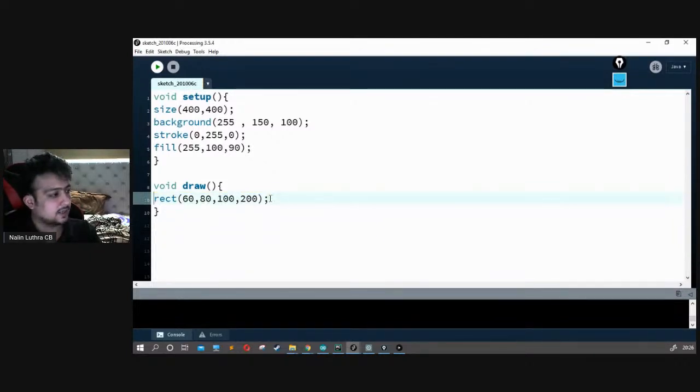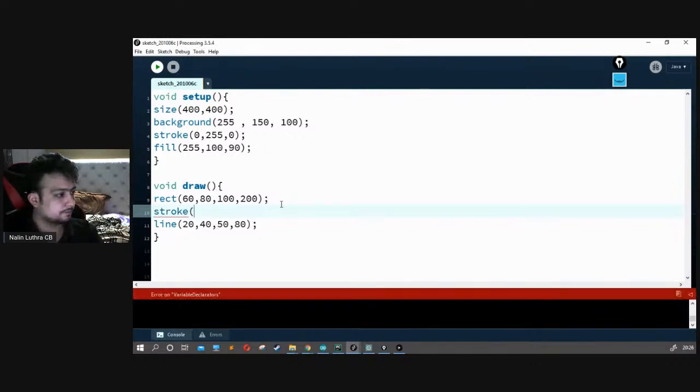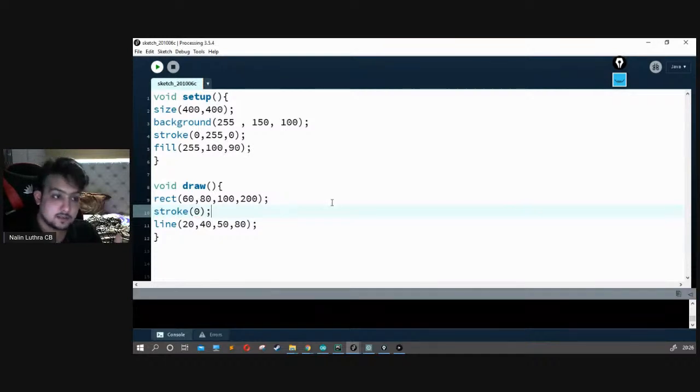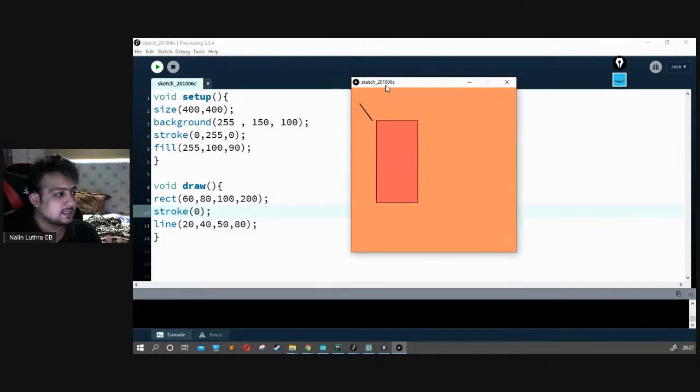One way to do it is to copy the line from here and paste it over here. Now we can simply write stroke, let's say 0, black. So when I run the program, you can see that both the line as well as the rectangle turned out to be black.